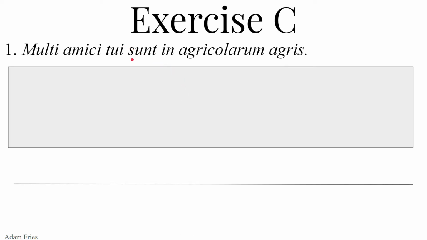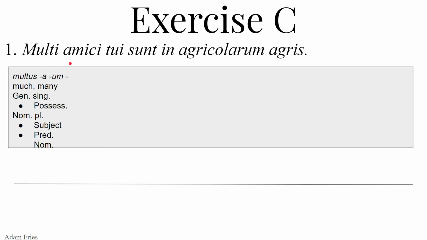Number 1. Multi amici tui sunt in agricolarum agris. So start at the left with the first word, read each word one at a time towards the right until you stop. So let's parse.